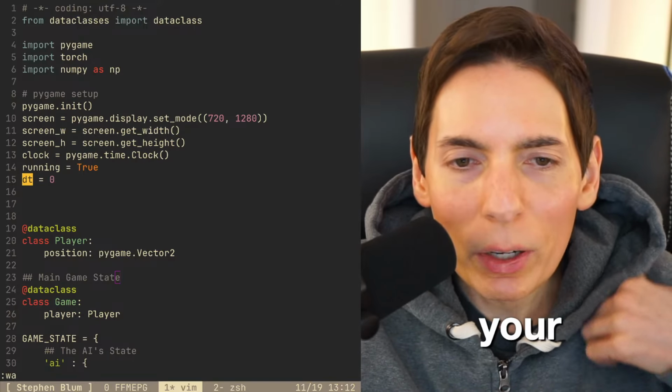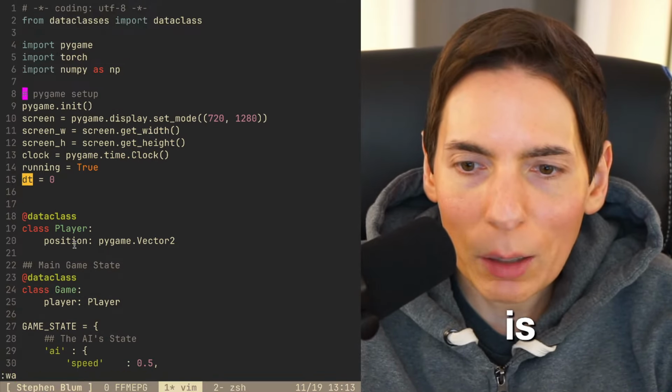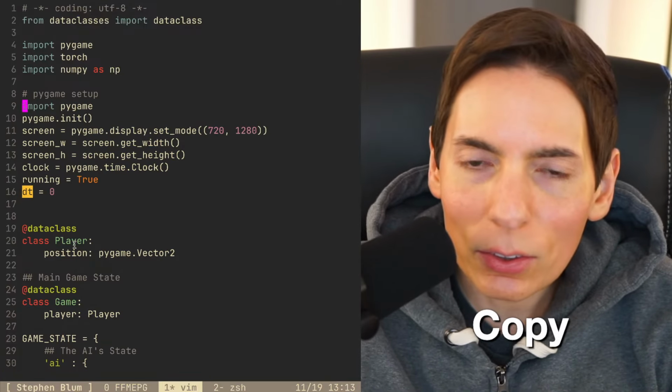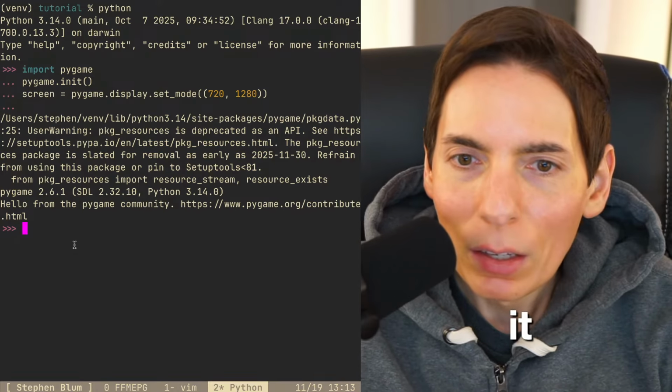All right, here we go. Let's see here. All right, so this will be the delta. We need a clock. What is a screen? I don't know what that is. So let me copy this. Let me paste this in and grab these things here. What is a screen? I'm actually kind of curious. Wait one second. Copy that. All right, undo. There we go. Okay, and then Python, and then I'll paste these things in. What is a screen? Oh, also, it'd be nice to figure out what this error message is and deal with that at some point. We don't have to do that right now. We'll definitely deal with it. Good to have you guys in here.